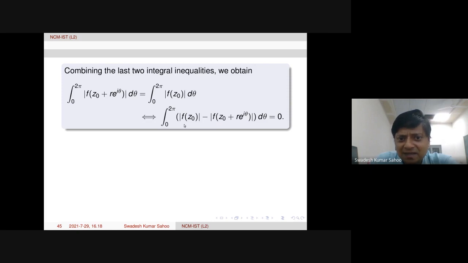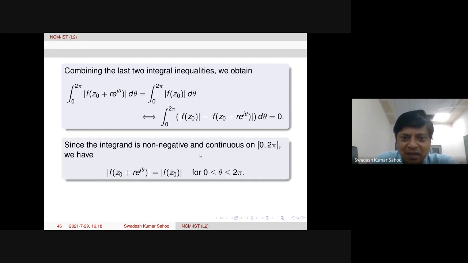Now you see, the integrand is a continuous function. Modulus function is continuous and non-negative. Why non-negative? Because modulus of f of z naught is the maximum one. So therefore this quantity will always be non-negative. Okay. So therefore, by one of the properties in Riemann integration, this integrand will be 0.